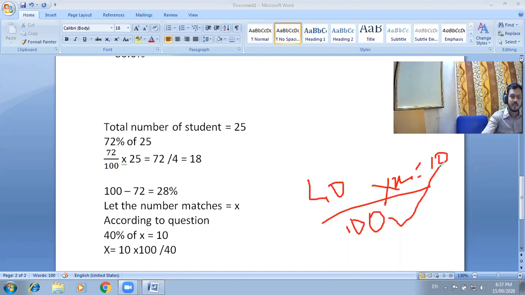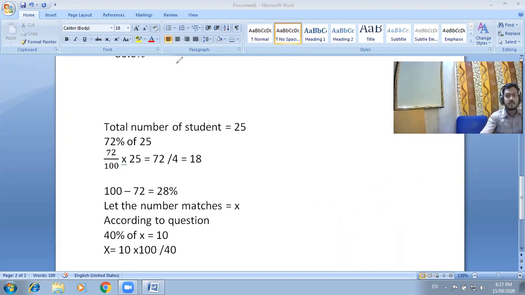So we can cross multiply 10 into 100, then divide. The simplification is shown on the screen. So we simplify all these things and get the answer that X is equal to 25 matches. The zeros cancel out, and 4 25s are 100. So they played a total of 25 matches, and from 25 matches they won only 10 matches, which is given in the question. Okay, clear? So move to the next question.